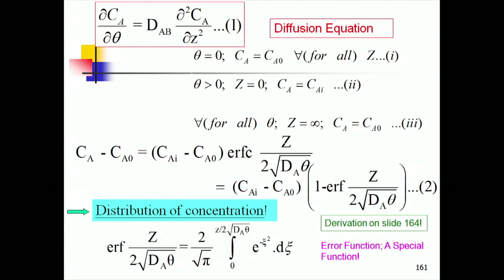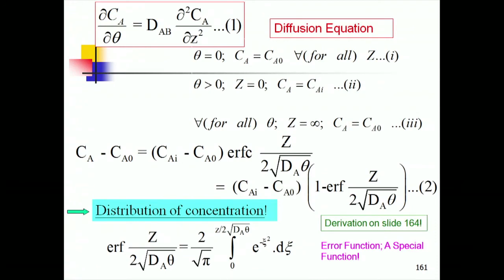I will just mention this particular picture. This is the last slide. This is the equation I was talking of in words. ∂CA/∂θ is the accumulation term, D_AB ∂²CA/∂z² is the diffusional term. And the conditions are at time θ equal to 0, CA is CA0, the initial concentration for all z, and this all z meaning z greater than 0 up to infinity. Then at z equal to 0, we take concentration equal to CAI. For all times at z equal to 0, concentration is CAI.